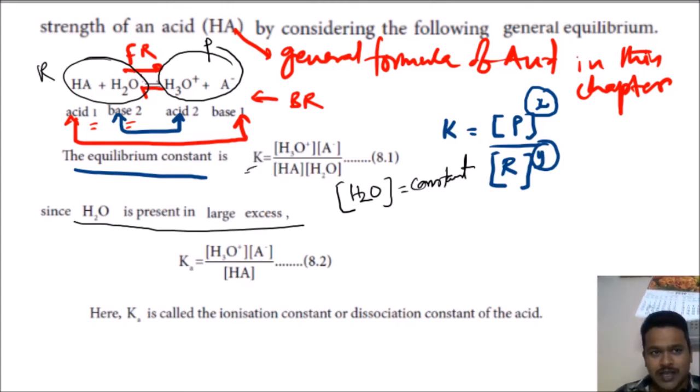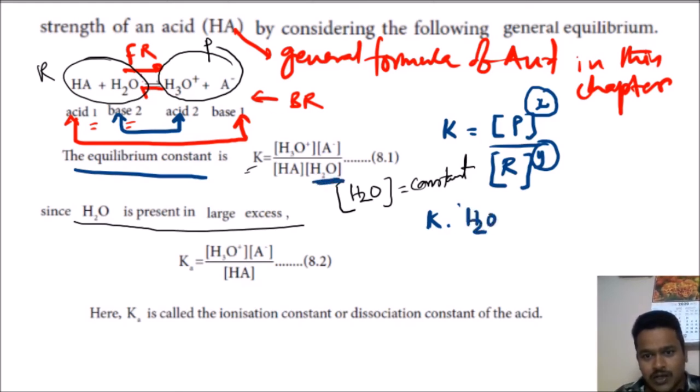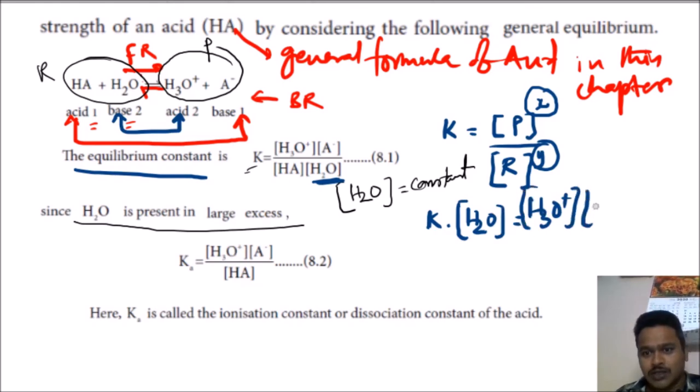What is the expression I can write now? See here. Already K is there, K into this H2O is there. This H2O I will send to that side. H2O is a constant value, that is equal to what I can write. What are the remaining here? H3O plus concentration into A minus by HA.